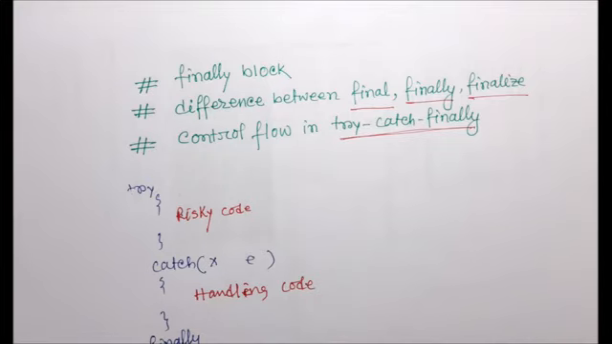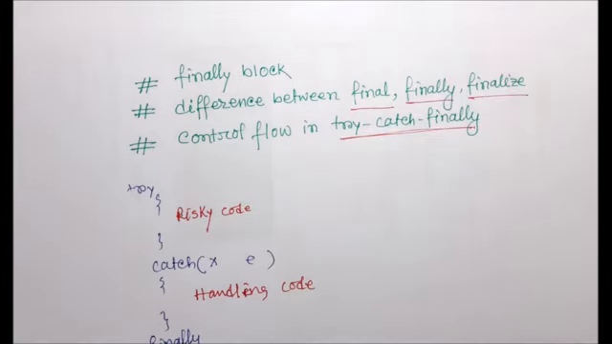We will solve this later when we talk about the control flow in try-catch block. We will see the various combinations of try, catch and finally block, where we will see when it gives a compilation error and what combinations we can use.